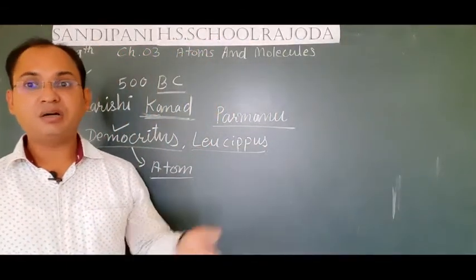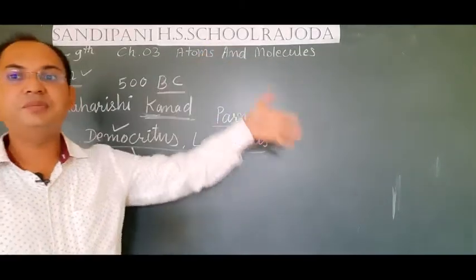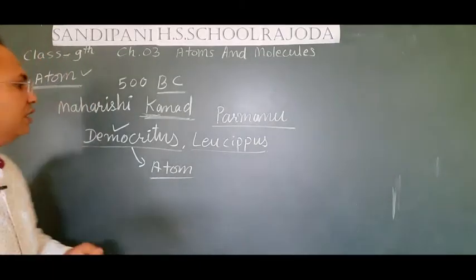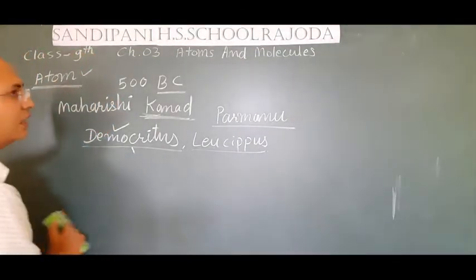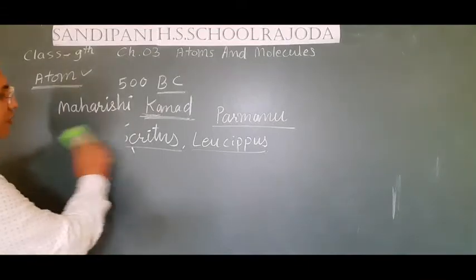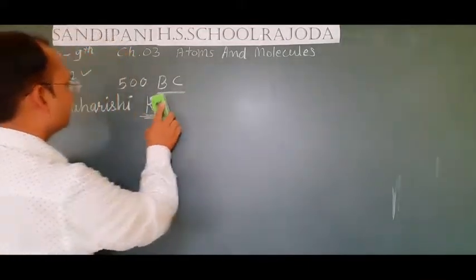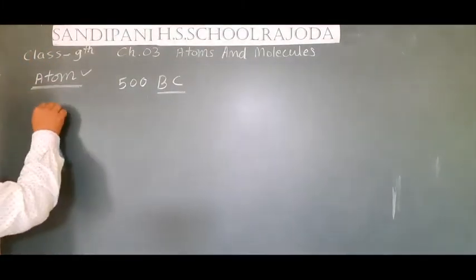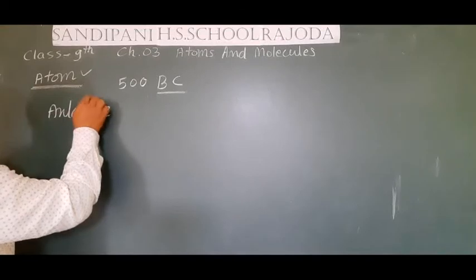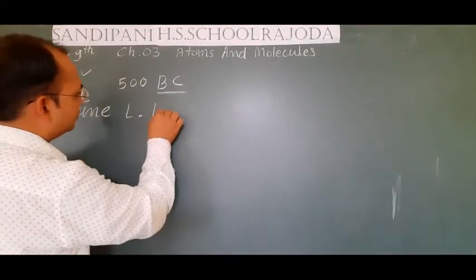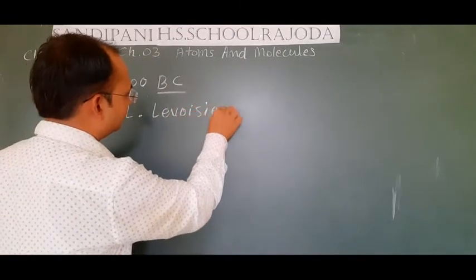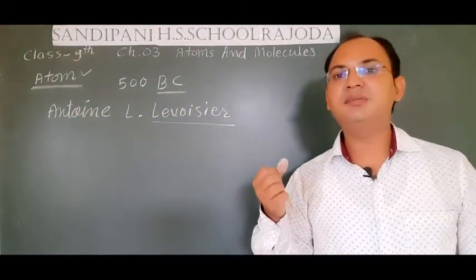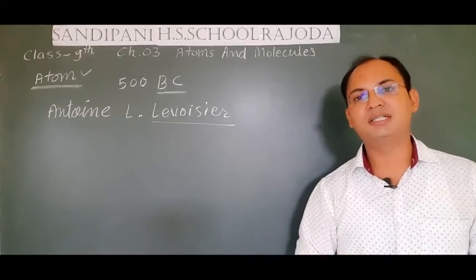So from 500 BC to the 18th century, there was no experimental proof for the atom. But in the 18th century, a scientist named Antoine L. Lavoisier proved the atom experimentally and said that the atom is the smallest particle that takes part in a chemical reaction.